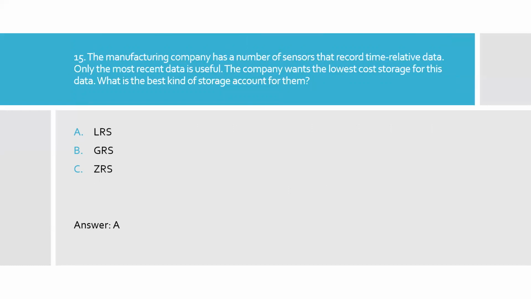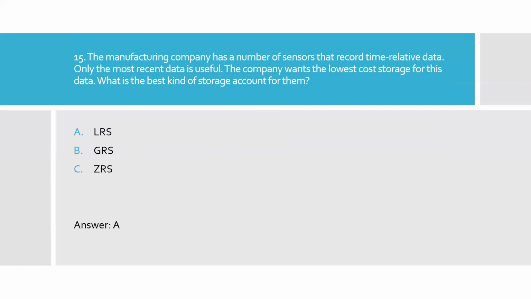Option C, zone redundant. So here the manufacturing company has a number of sensors that record time relative data. Only the most recent data is useful. So if you want to choose the lowest cost storage for this data, we would go for the locally redundant storage service. It is the lowest service offered by Azure.